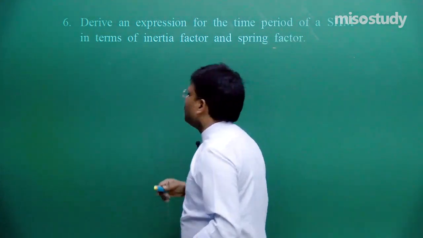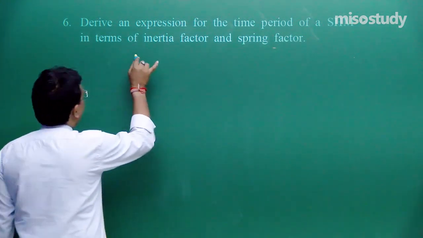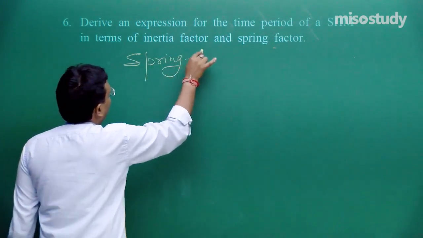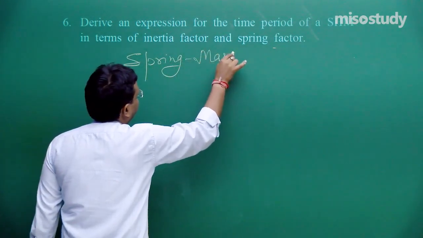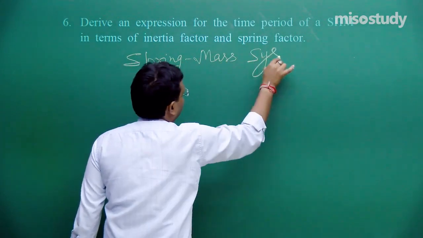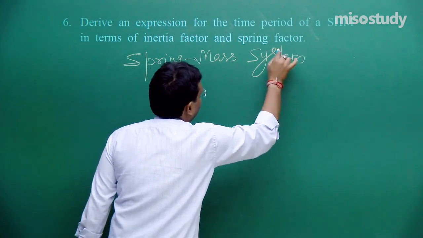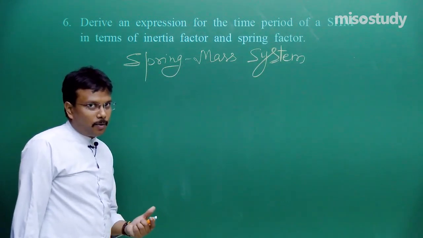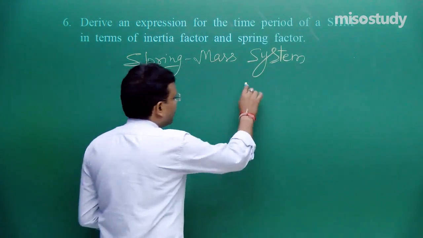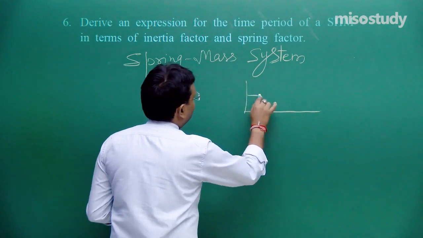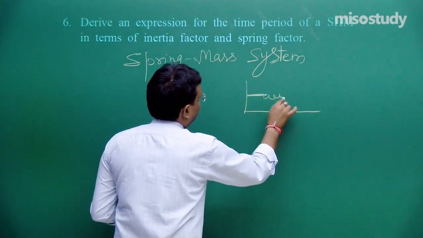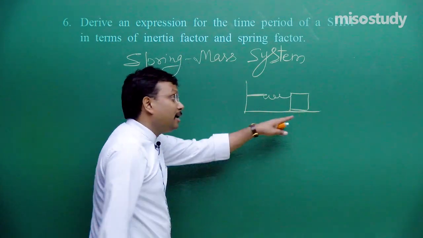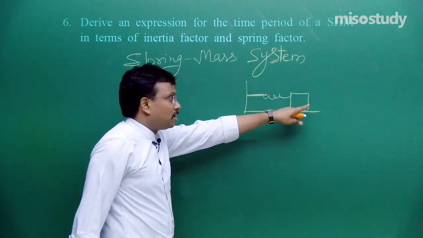So it is essentially a spring mass system. Okay. Now what diagram is required over here? Diagram is either, sorry, it is spring, it is block, and don't forget to mention it is a frictionless smooth surface.